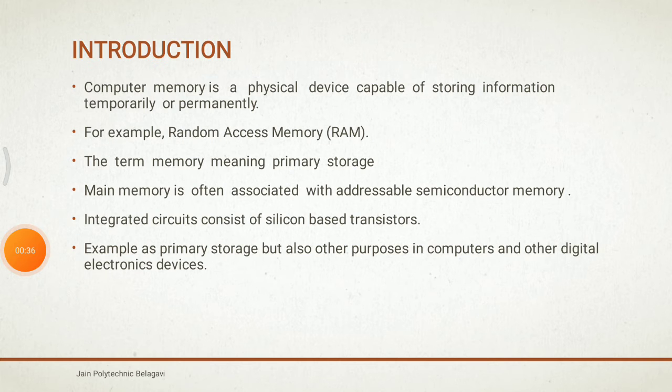Next, see here, computer memory is a physical device which is capable of storing information temporarily or permanently. For example, there is random access memory, RAM. The term memory also means primary storage. Memory means you are going to store some kind of data. The main memory is used with addressable semiconductor memory only.